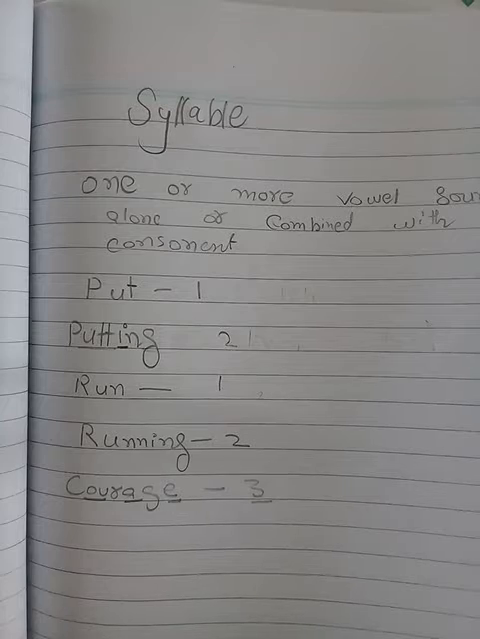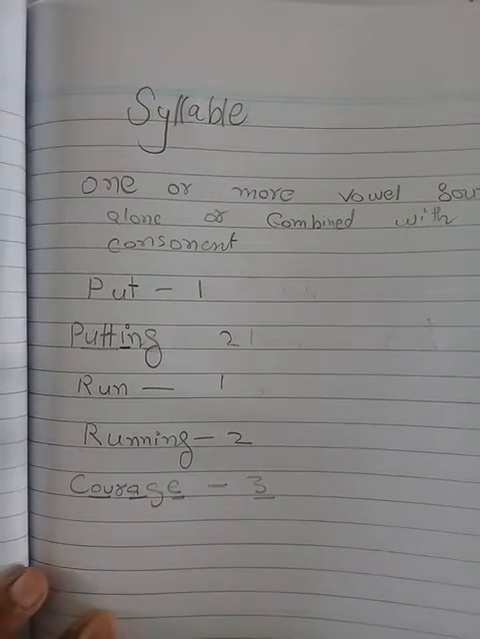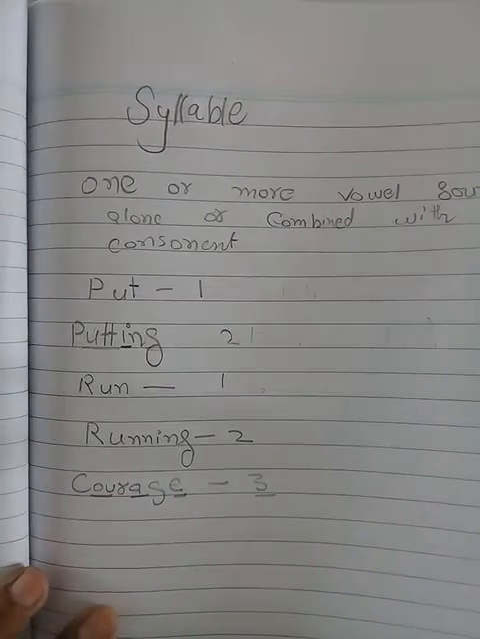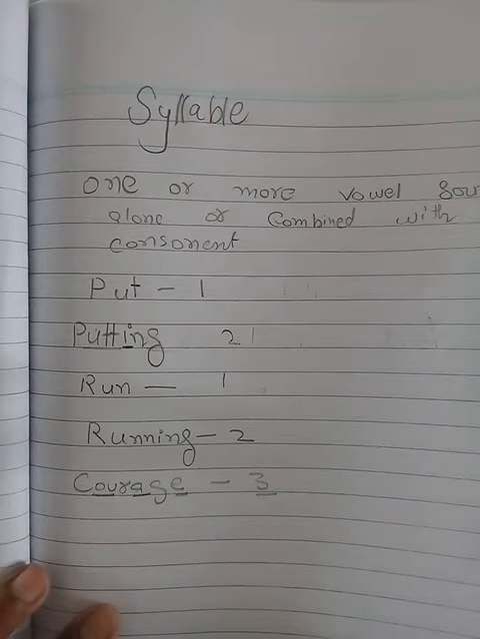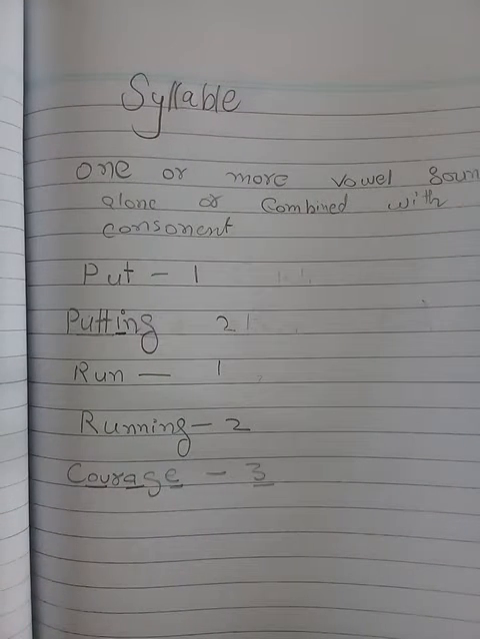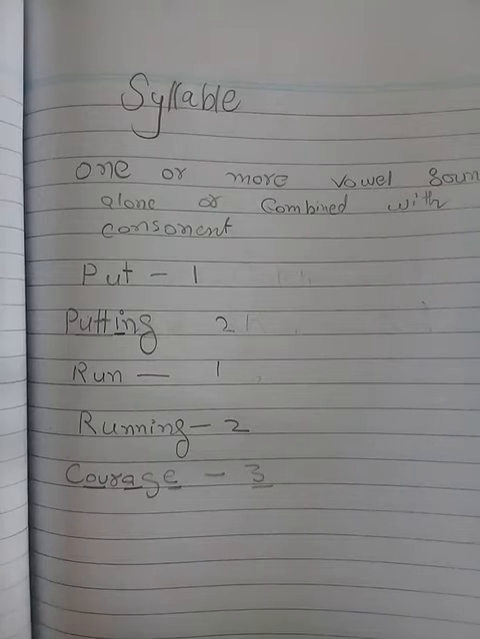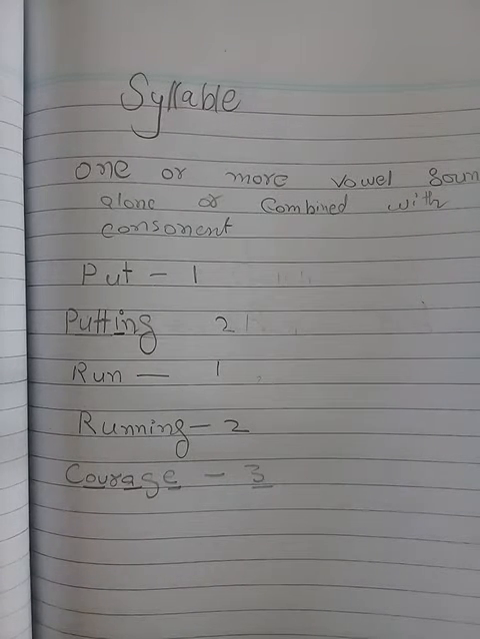Dear students, first we have to know what a syllable is. A syllable is one or more vowel sounds alone or combined with consonants. Just remember that a word has different sounds. These sounds we call syllables.